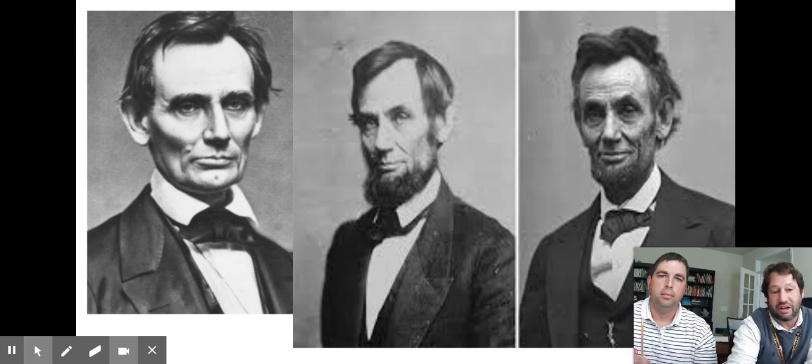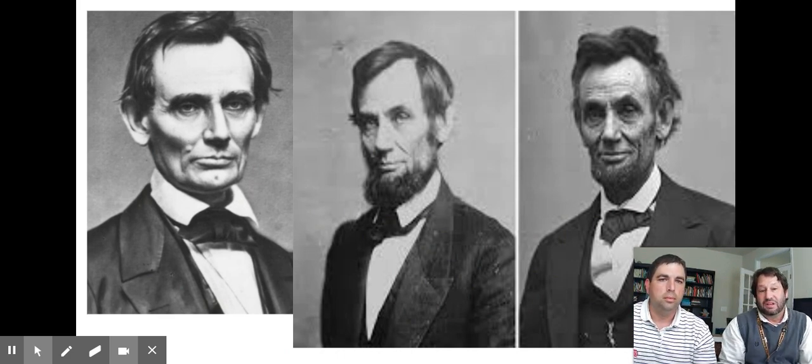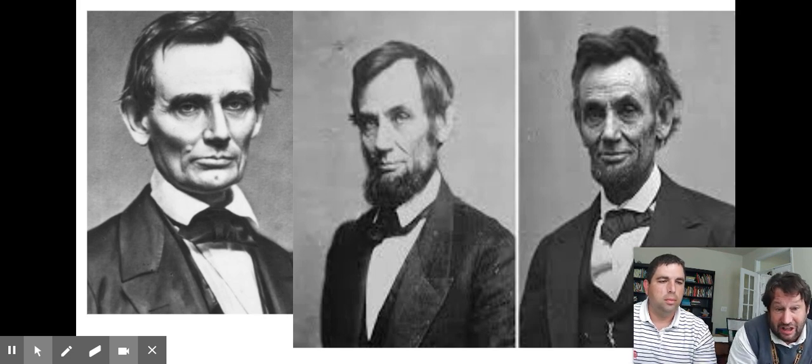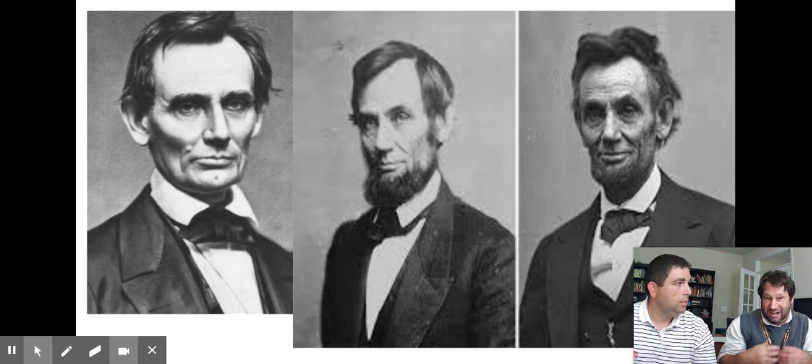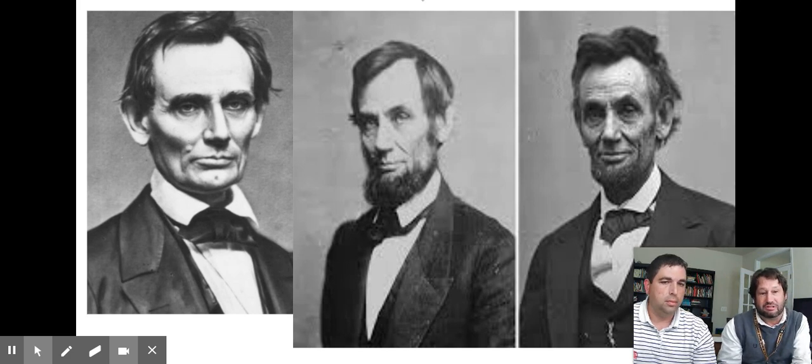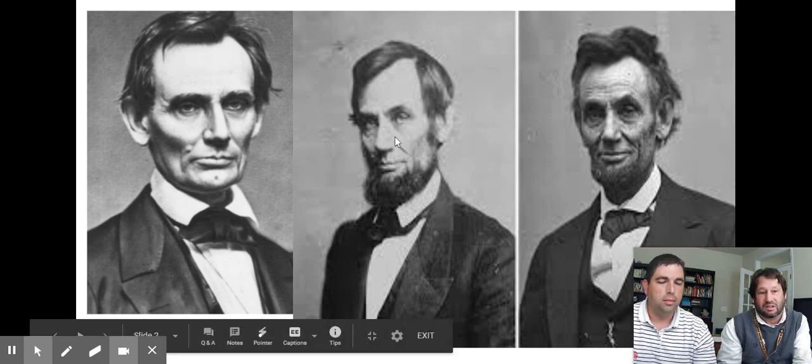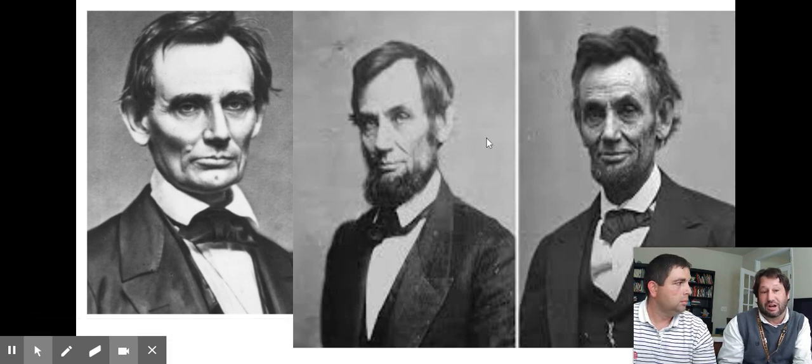Lincoln, one of our greatest presidents, when he started, you can see how he aged from 1860 to 1865. And of course, he grew that beard, and I don't know, that kind of made him look older too. But if you look at these two pictures especially, you can see the war had a tremendous toll on his body. It sure did.